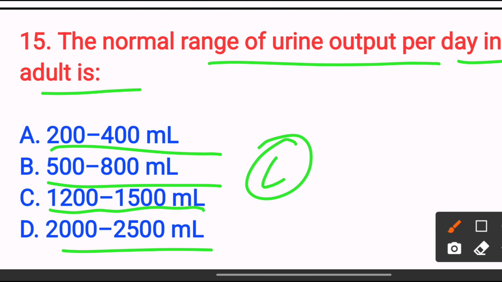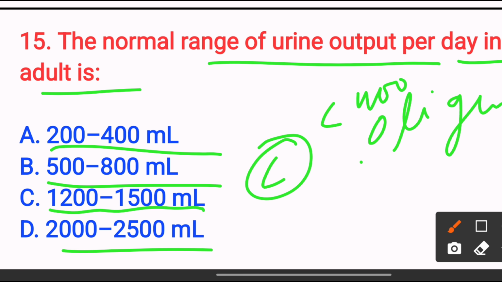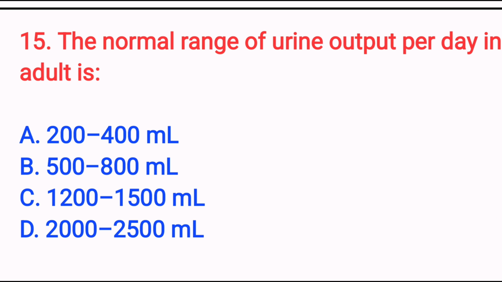Less than 400 ml indicates oliguria, and more than 3 liters is known as polyuria. So the answer is option C, 1200 to 1500 ml. Next,